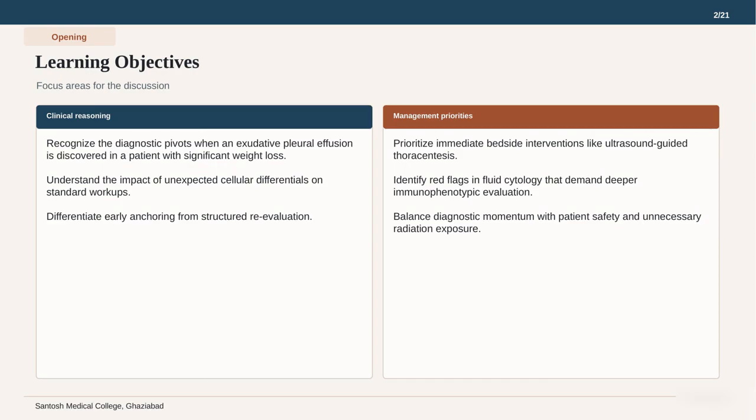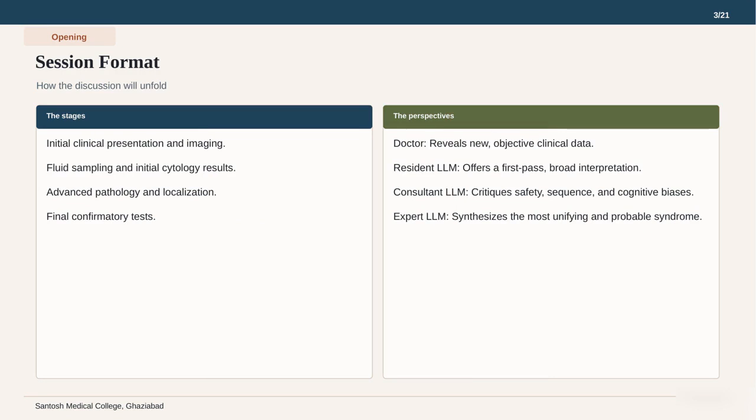Let us move forward to see how this discussion will be structured across different stages and perspectives. This slide outlines our session format, which is designed to mirror a real-world clinical consultation. On the left, you can see the 4 stages of the case, starting with the initial presentation and imaging, moving through fluid sampling, advanced pathology, and finally confirmatory tests.